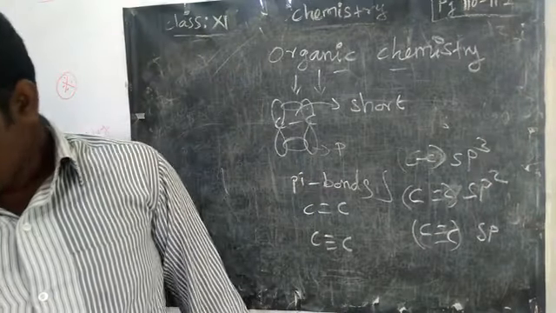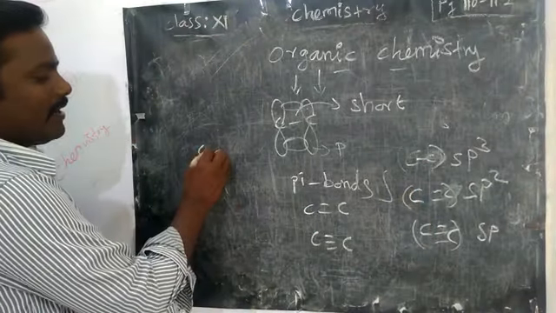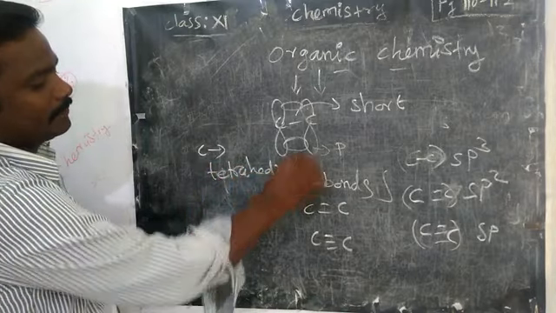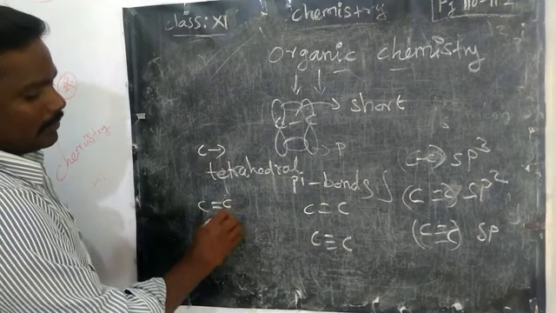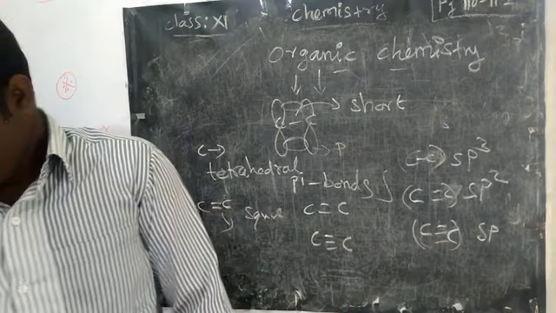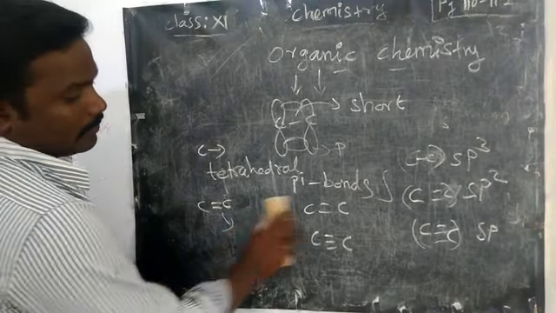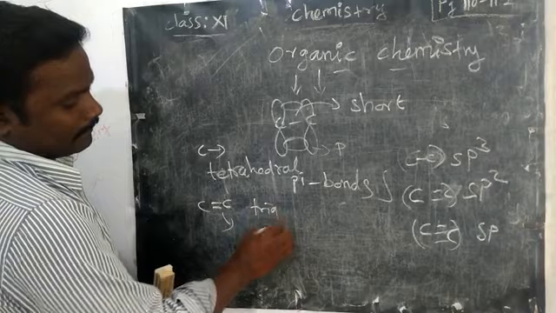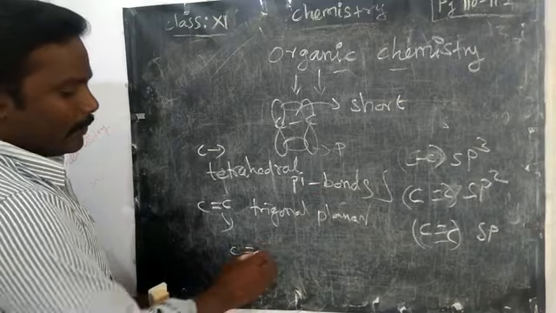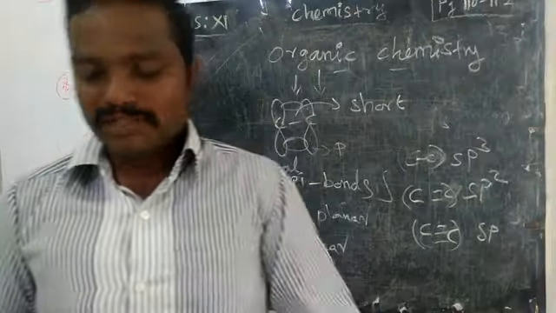Okay. Now we are going to discuss the structure of carbon compounds. Carbon having only single bonds forms a tetrahedral structure. Suppose carbon forms a double bond, the compound has a trigonal planar structure. The last one, if it forms a triple bond between them, a linear structure. Okay, so all this information is very important.